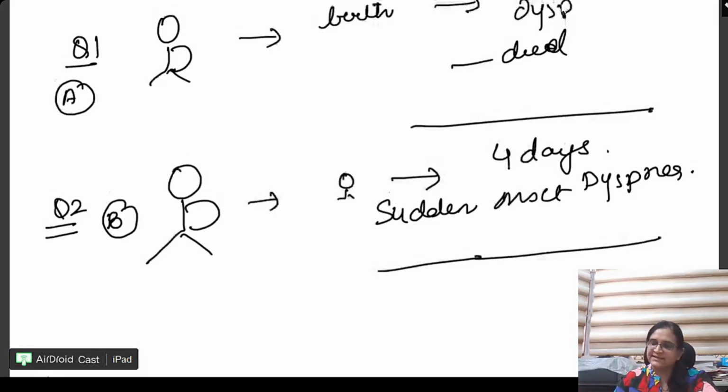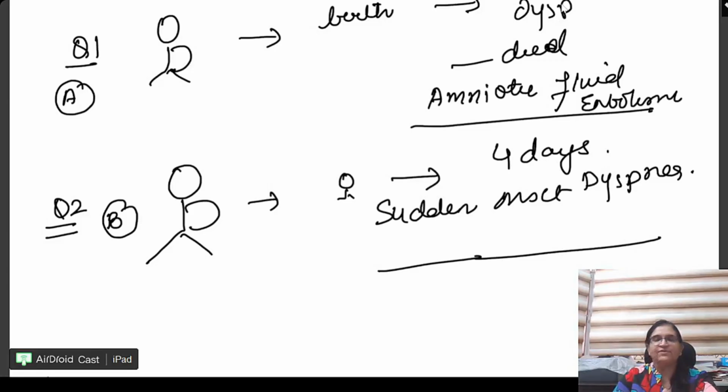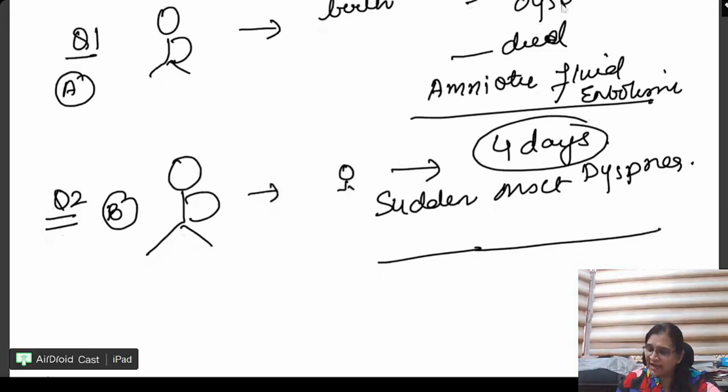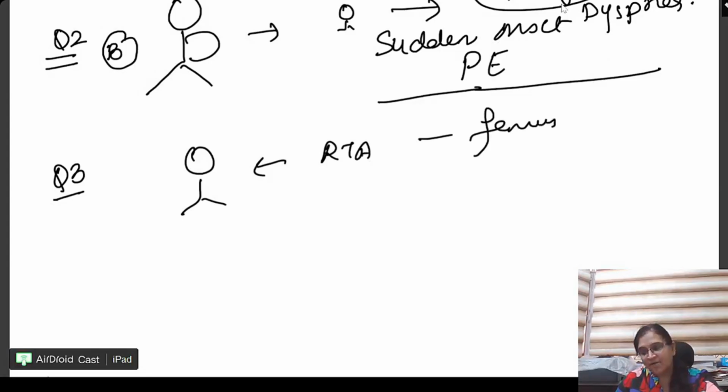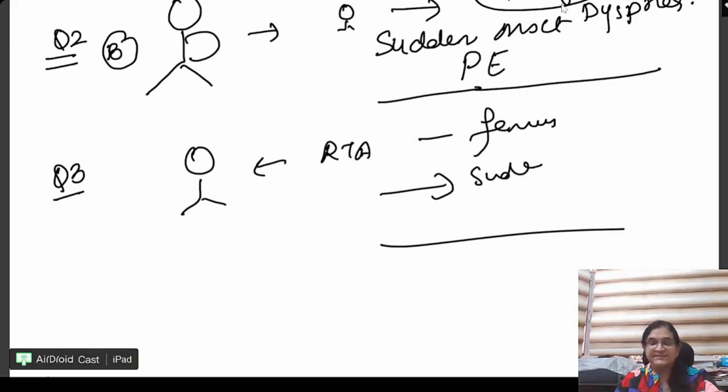Very good. First is amniotic. Everyone, please note. Amniotic fluid embolism. Very good. Because that lady died during the childbirth only. ये एक क्यू पॉइंट है. The lady, yes, and because of 4 days में amniotic fluid has no role. Now it becomes pulmonary embolism. Last class also we discussed Ramu had road traffic accident, femur was fractured. Now he had sudden onset dyspnea. What is it? You all know it is fat embolism.